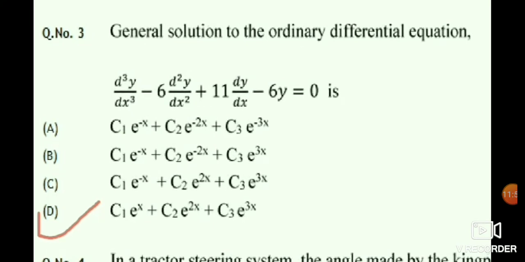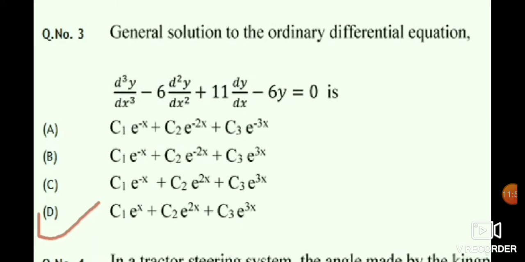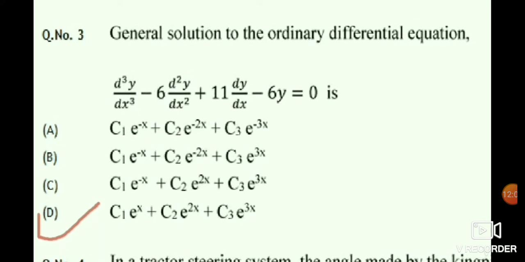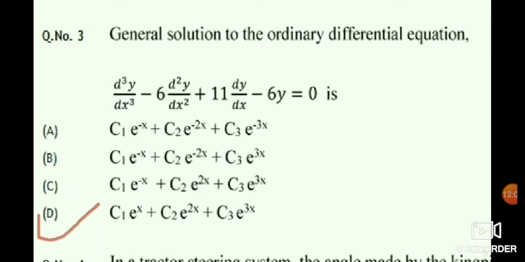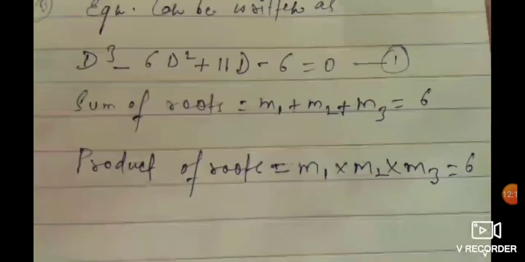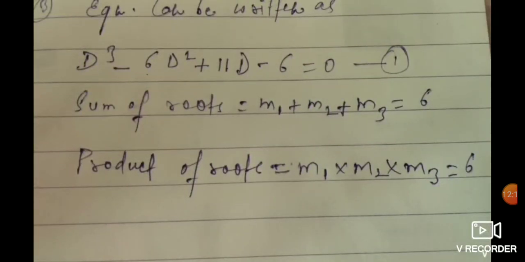There are two methods of solving such types of questions. One is to make a 3-degree equation and solve it, finding the values of m1, m2, m3, or otherwise you can go by the hit and trial method. The best part about the hit and trial method is that it will save your time in the examinations, and since it has already given you 4 options, you can use the hit and trial method easily. So we know that the sum of roots of a quadratic equation is equal to minus b by a.